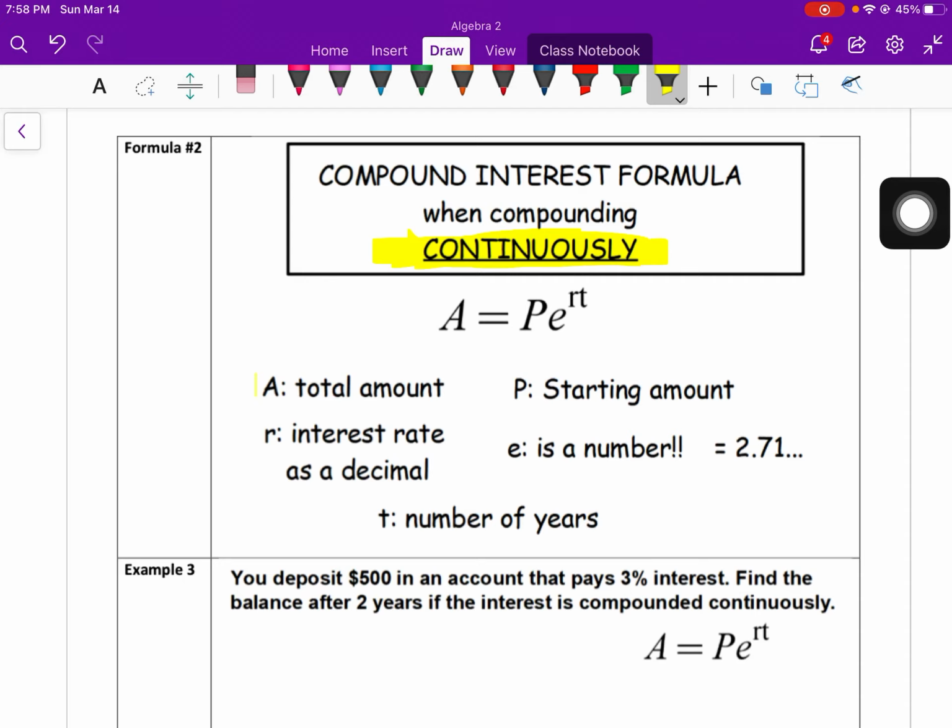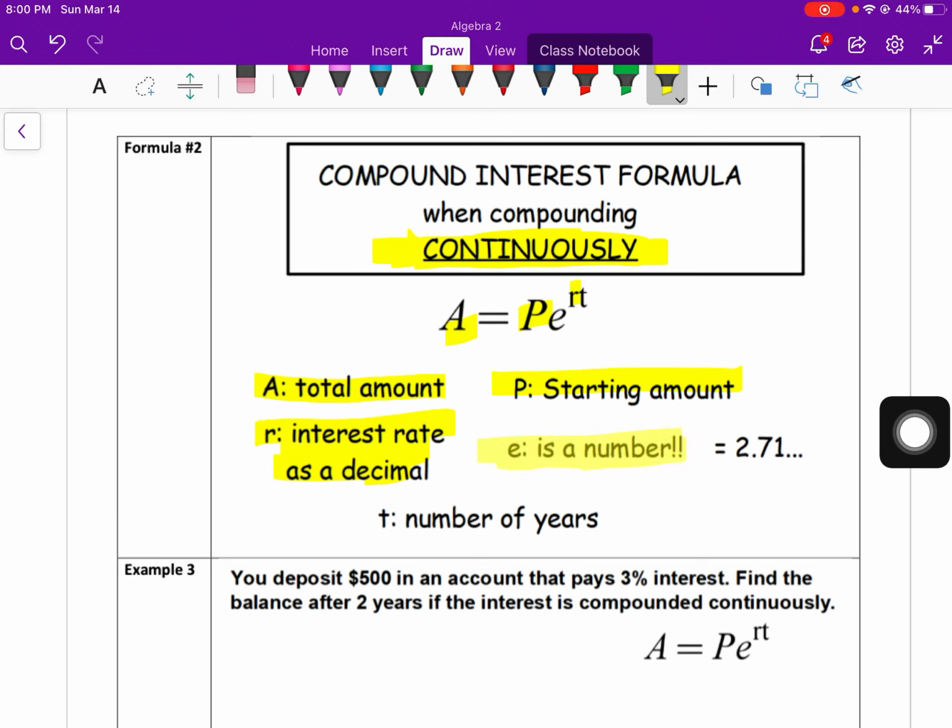And then we can go through again some similar variables. A is the total amount. R is the interest rate as a decimal. P is your starting amount again. But okay, this one, E is a number. This is not a variable. You won't be substituting anything in. E is a number. It's irrational. It's like pi.